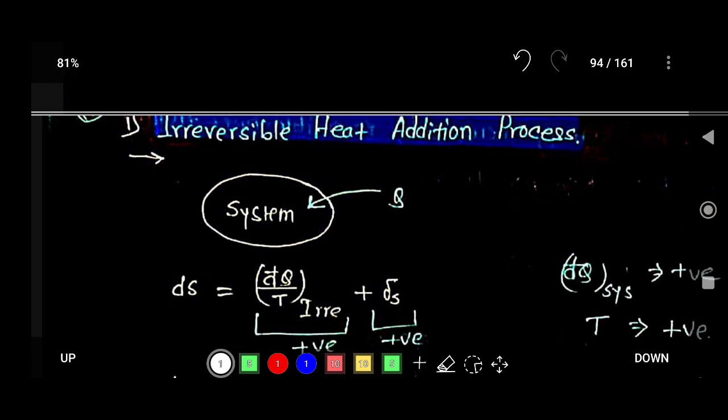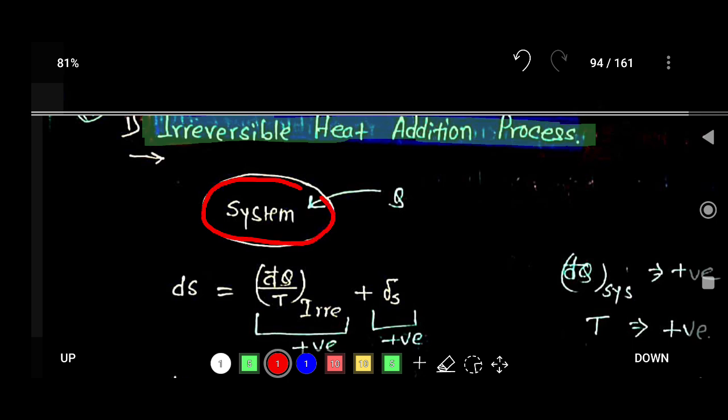Now consider the first case, an irreversible heat addition process. This is the heat addition process, but it is an irreversible process. Consider this is the system, and an irreversible process is going on in this system.